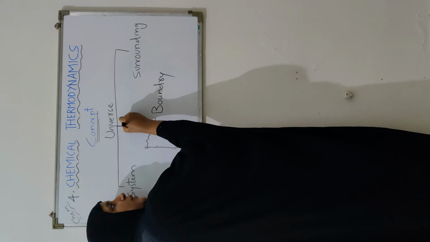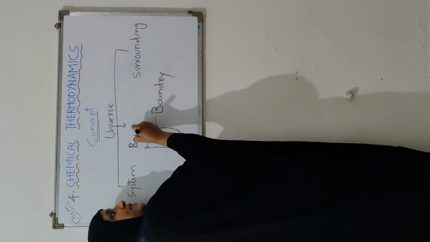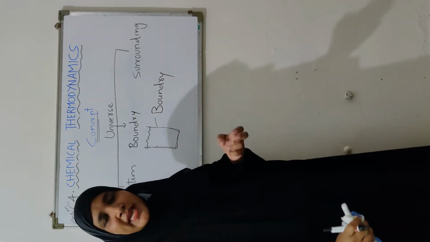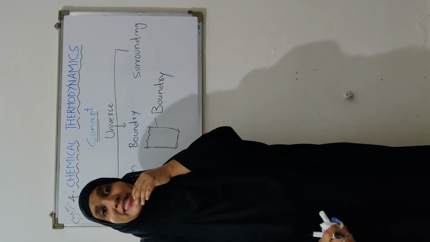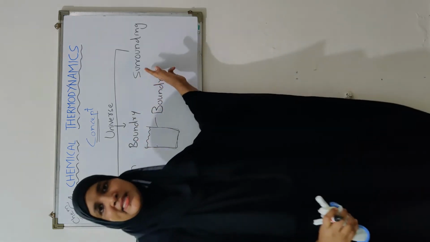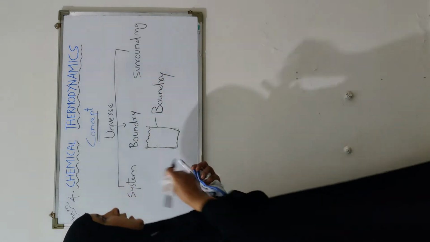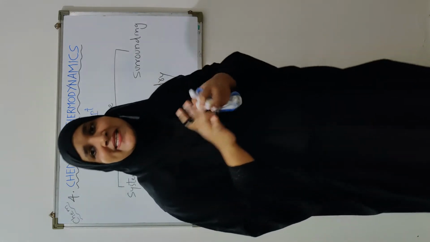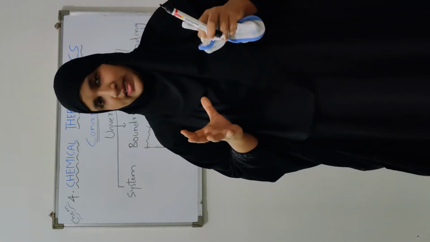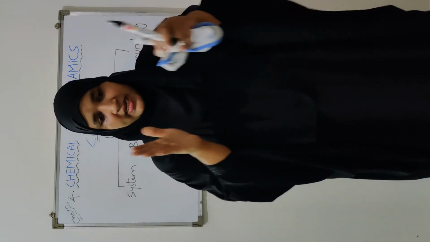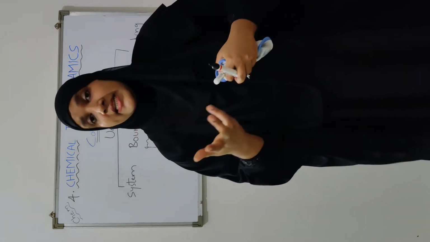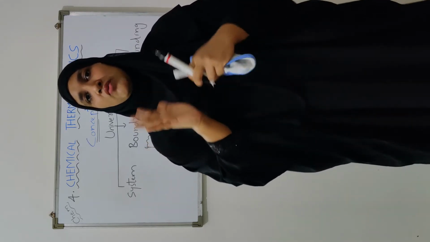Boundary. So there is one more part you can define here. What is boundary? The boundary is anything which can be a rigid substance or which can be an imaginary line that separates the system and surrounding from each other. Now it is not necessary that you are always studying the system in some physical container. Look, beaker is a physical thing. It has walls, physical wall. It is not necessary that we are always studying a system which has a physical boundary.